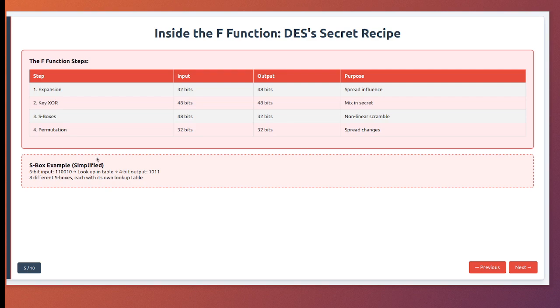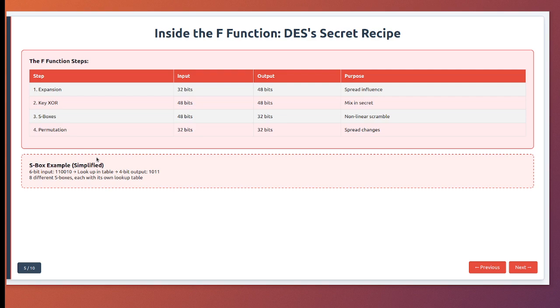Finally, the 32 bits from the S boxes are permuted, or shuffled around, according to a fixed pattern. This ensures that the output of each S box affects multiple S boxes in the next round, creating an avalanche effect where changing one input bit changes many output bits.